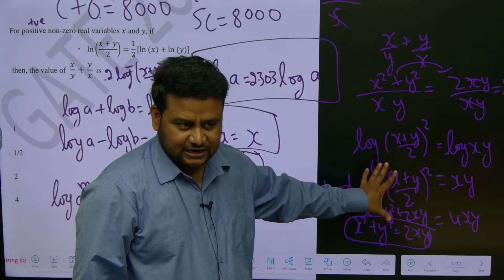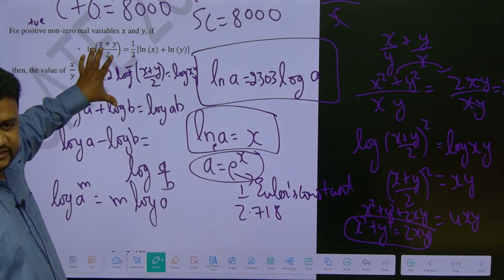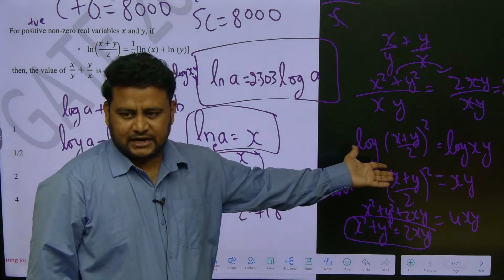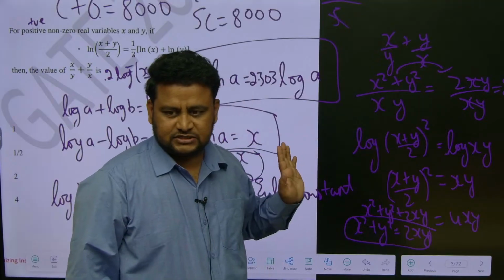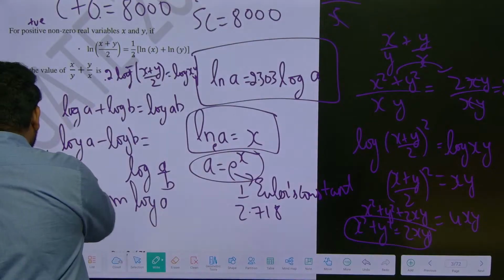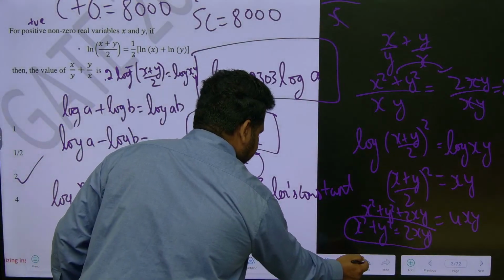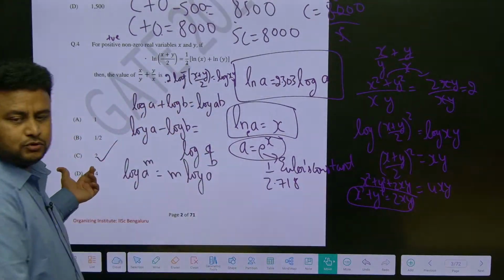See, calculation is only this much. I know there is a little calculation, but the concept is simple. If you do this here, this is our key step. This is just normal calculation. Just put the value here, you can do it. That's it, this is the way to solve this question. What is the answer? 2. Which is the option? Let us see. Option C, 2 is the right answer.